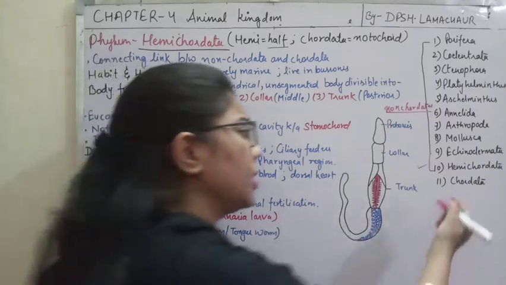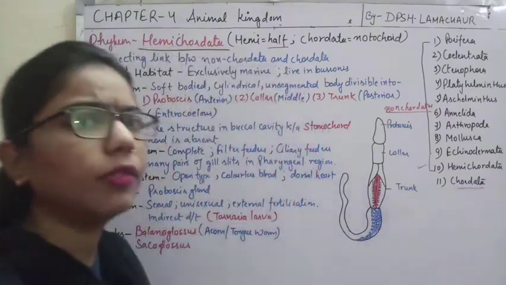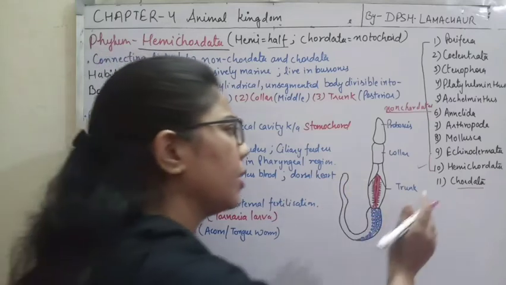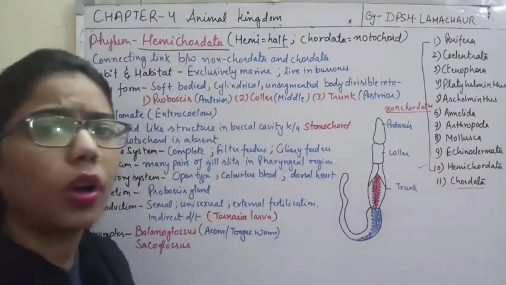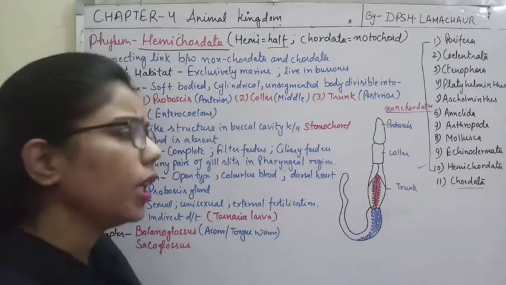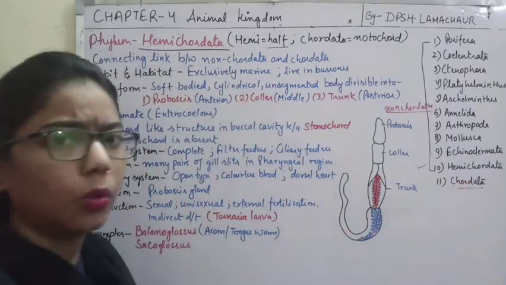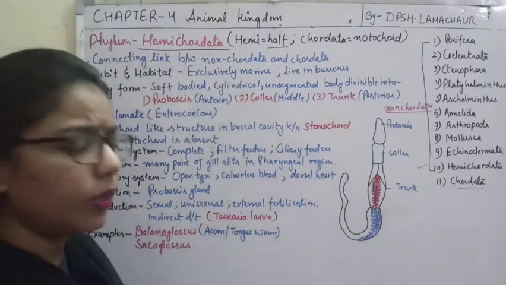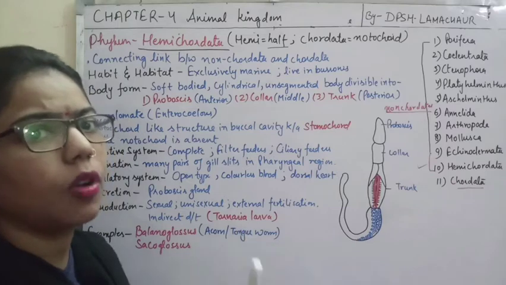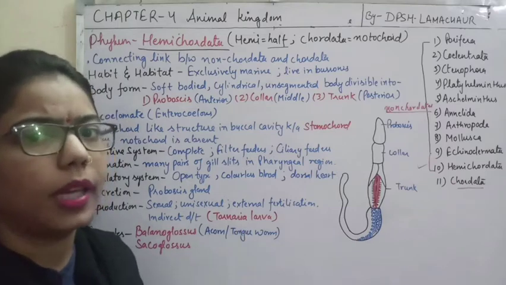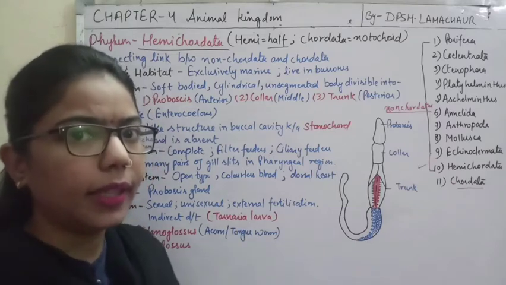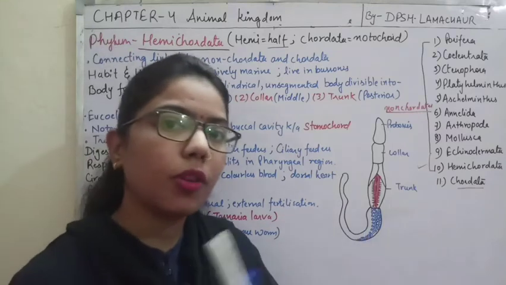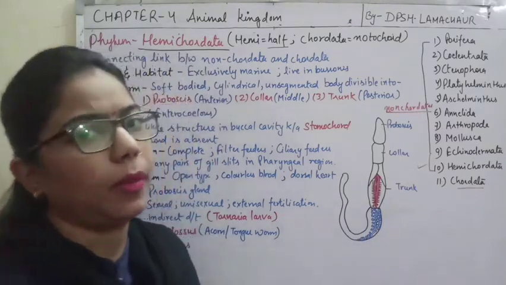And another one is chordata. The 11th phylum is chordata. From here you can see that the notochord is forming. In some of them the notochord is present, and in some of them the notochord is transformed into the vertebral column, as in our case. In our case also, the notochord has transformed into the vertebral column, right?